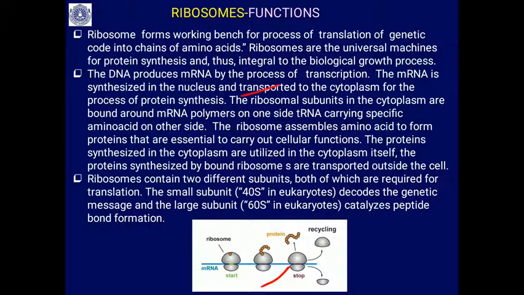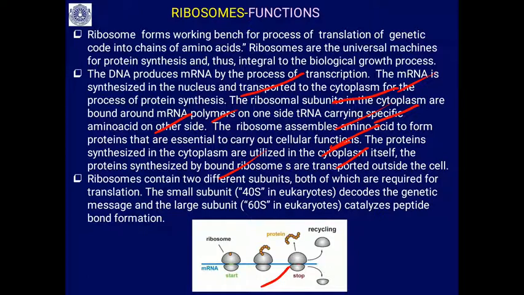DNA produces mRNA by the process of transcription. mRNA is synthesized in the nucleus and transported to the cytoplasm for the synthesis of protein. Ribosomal subunits in the cytoplasm bind around the mRNA polymer on one side and the tRNA carrying specific amino acids on the other side. The ribosome assembles amino acids to form the proteins that are essential to carry out cellular function. Proteins synthesized in the cytoplasm are utilized in the cytoplasm itself, while proteins synthesized on ribosomes bound to the endoplasmic reticulum are transported outside the cell.